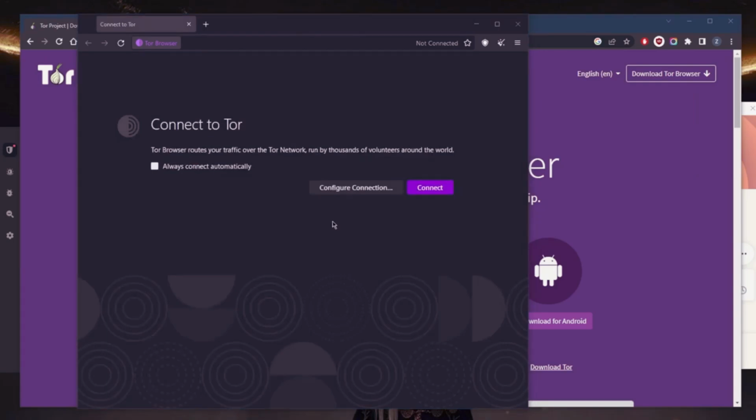Third thing you want to keep in mind is avoid using personal information when using the Tor browser. It's a good idea to avoid using your personal information such as your name, email address, or phone number, because generally speaking, this will help you protect your anonymity. Also, be careful when downloading files when using the Tor browser, as they could potentially compromise your anonymity. Only download files from trusted sources and scan them with an antivirus software before opening them.